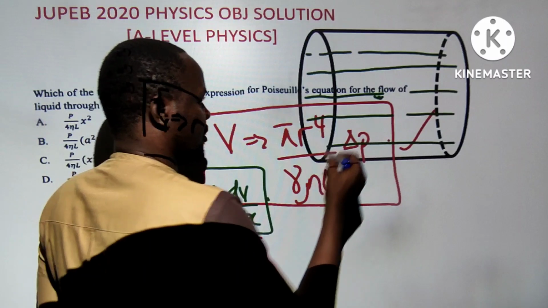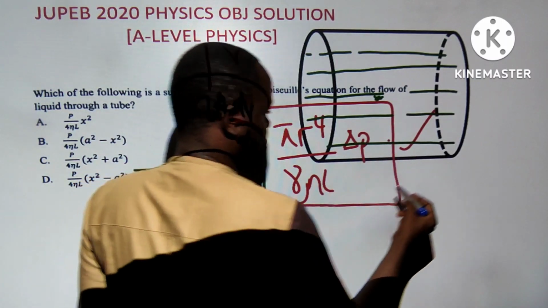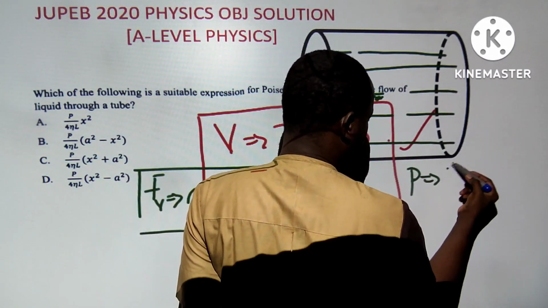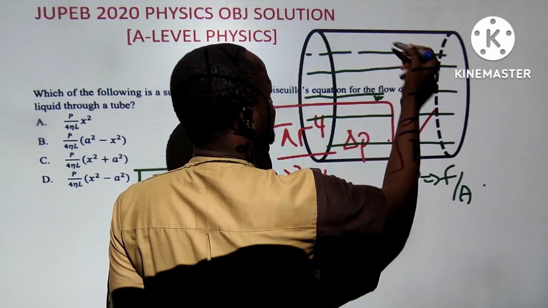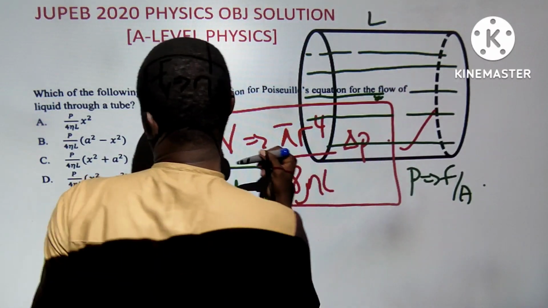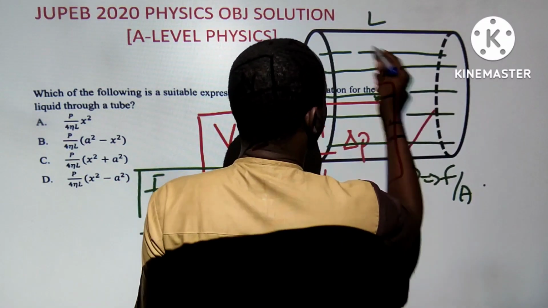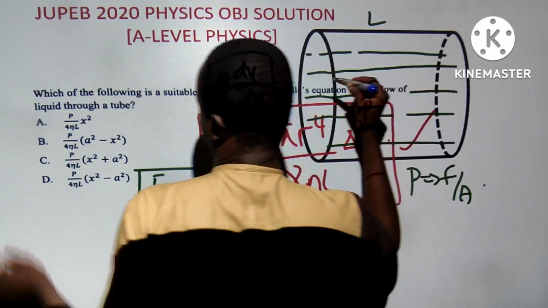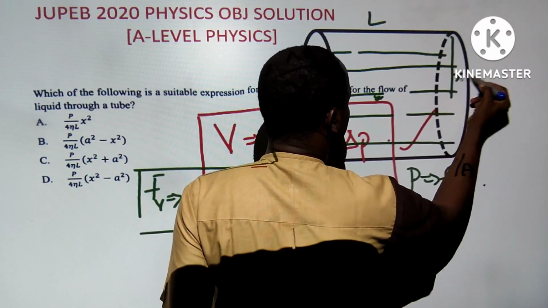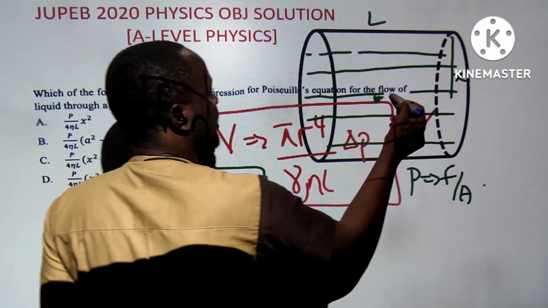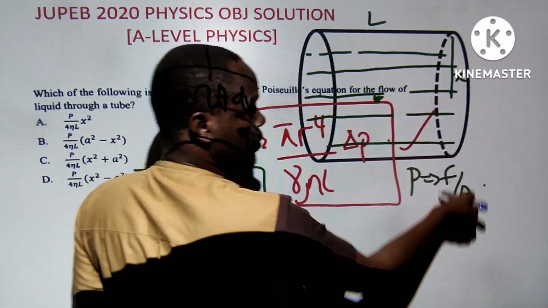Here's a cylinder. You and I know this is a cylinder. So we apply pressure, from previous classes: pressure is equal to force over area. I hope you remember that. So we apply pressure at this end. We take the length of the tube to be L, and we take a general radius. We take the radius of the cylinder to be equal to x, so that you understand it runs from the center to the point.